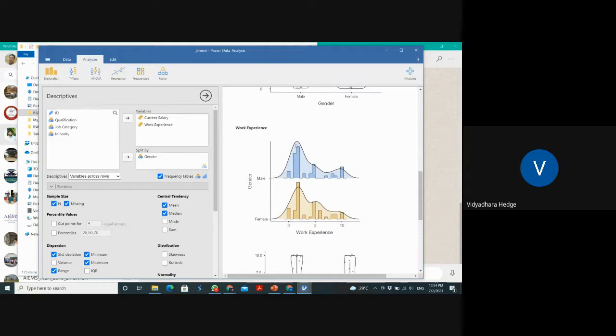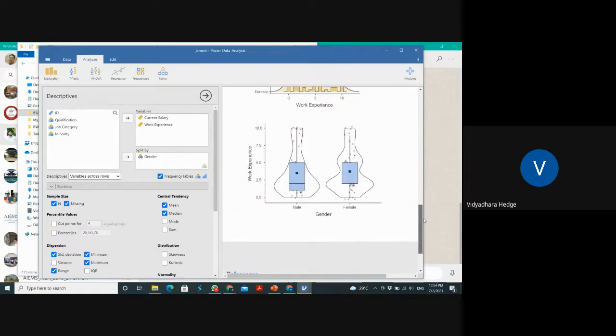See, it appears as a completely normal distribution curve, and similarly you can see the violin plot over here. In this case, that is exactly the mid value. The median comes around somewhere here.